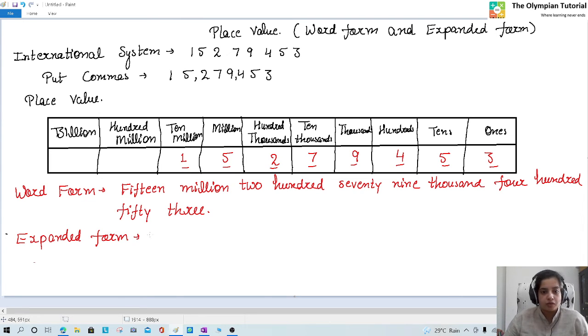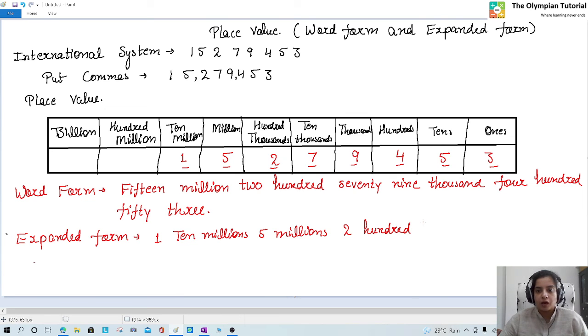So first 1 it is at 10 millions place, 5 it is at millions place, 2 it is at hundred thousands place, and 7 it is at 10,000s place.